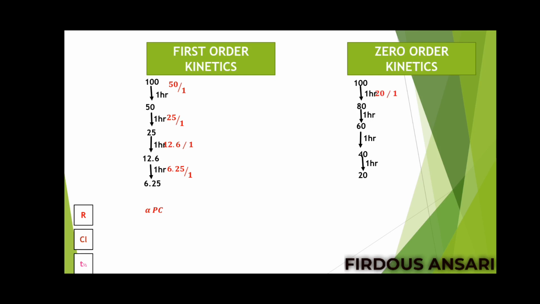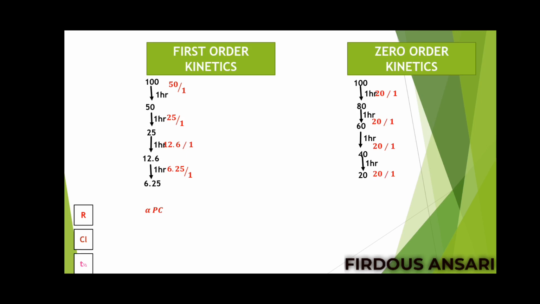Next, the initial concentration is 80 and after 1 hour the plasma concentration of the drug will be 60. So 80 minus 60, again I get 20, the rate. Next, 60 is the initial concentration and after 1 hour 40 will be the amount of drug present in the plasma. 60 minus 40 is 20, and in 1 hour again 20. Next, 40 is the initial concentration and after 1 hour the plasma concentration of the drug will be 20. Same, 20 by 1, 20 is the rate.